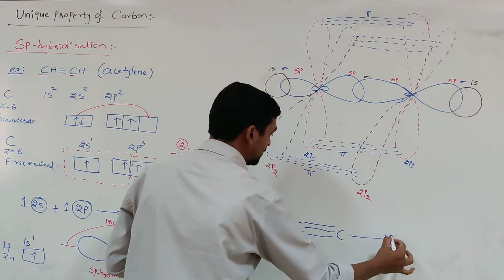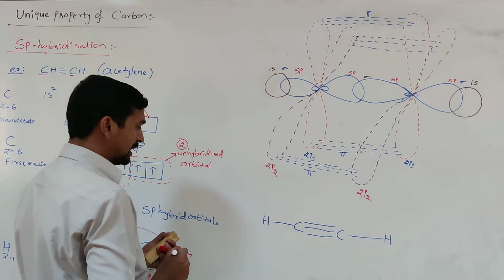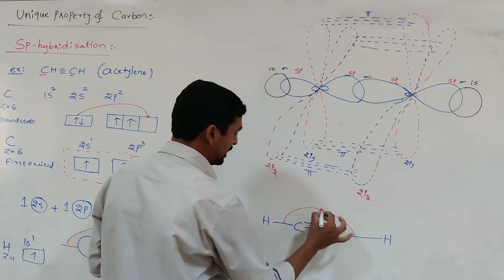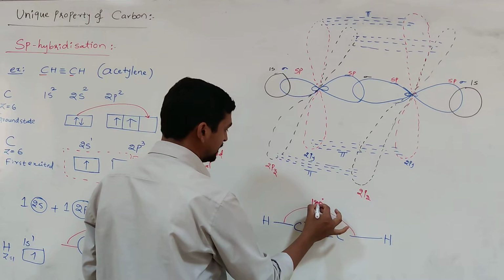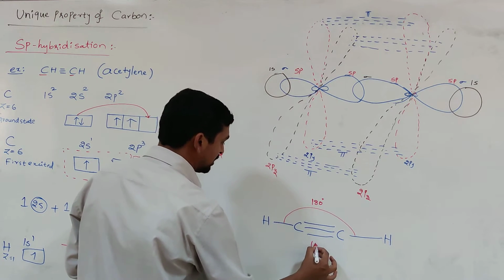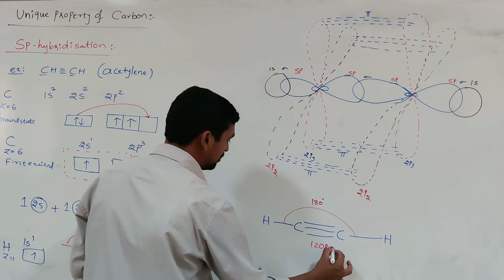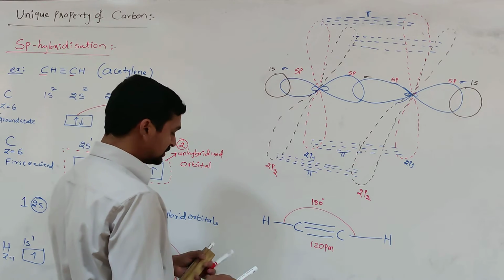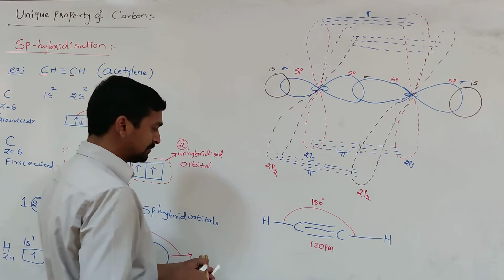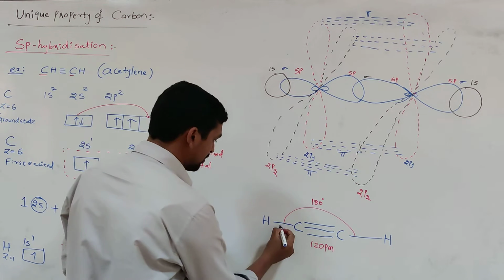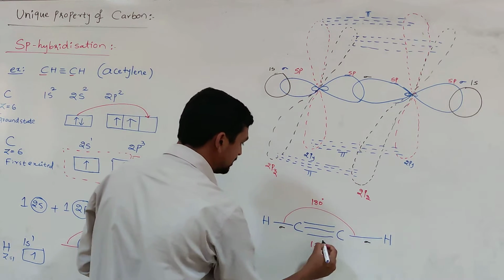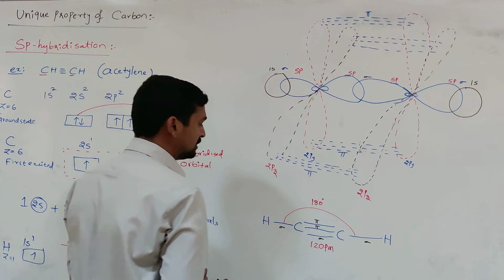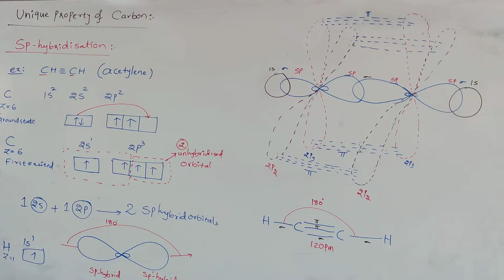In a linear geometry the bond angle, as you know very well, is 180 degrees, and the bond length between carbon and carbon is 120 picometers. Here this is a sigma bond between carbon and hydrogen. Here it is a sigma bond, it is a sigma bond, and these two are the pi bonds. So this is about the acetylene molecule.